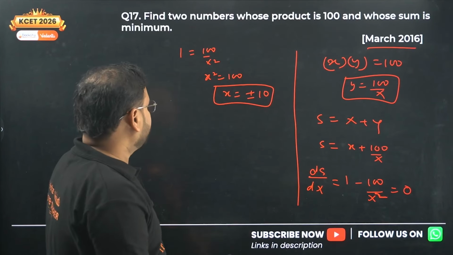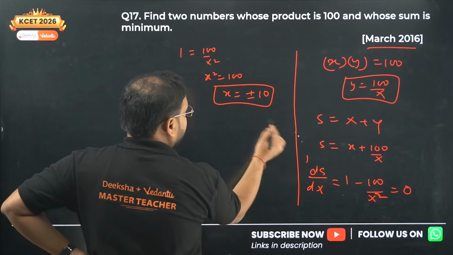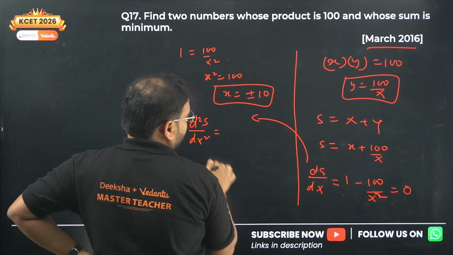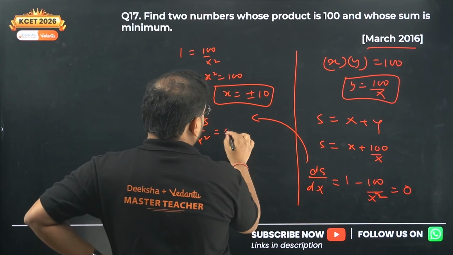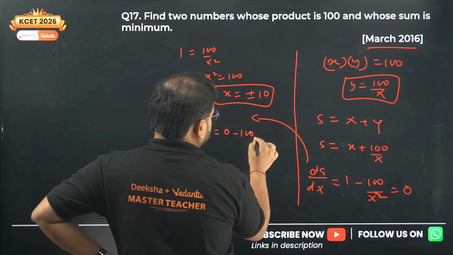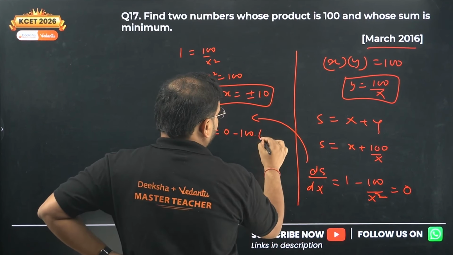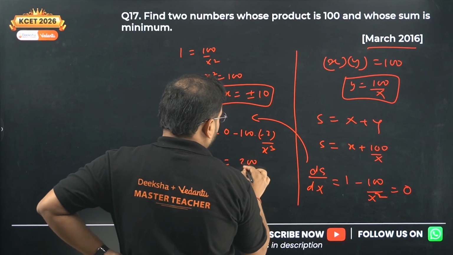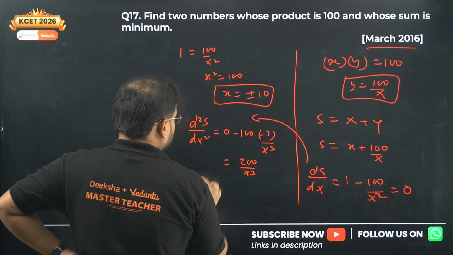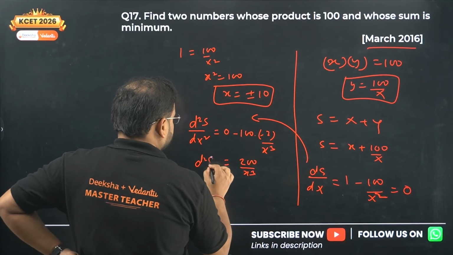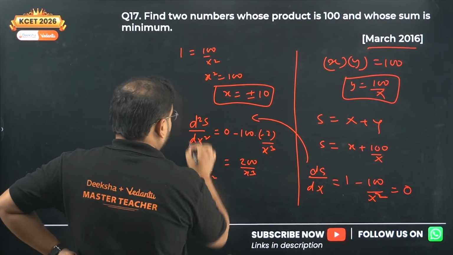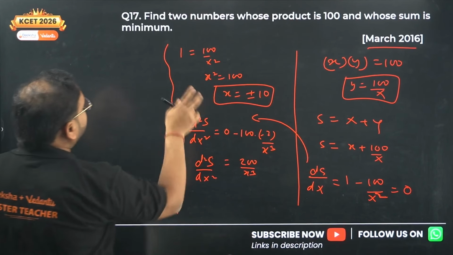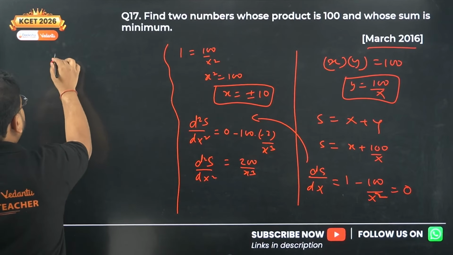Now let's differentiate this function again to get the second derivative, d square s upon dx square. What are you going to get? Differentiate this: 0, and minus 100 will remain as it is. Derivative of 1 by x square will be minus 2 upon x cube. So the answer will be 200 upon x cube. That's my second derivative. Now, we want the minimum value, so minimum will occur when the second derivative is positive.